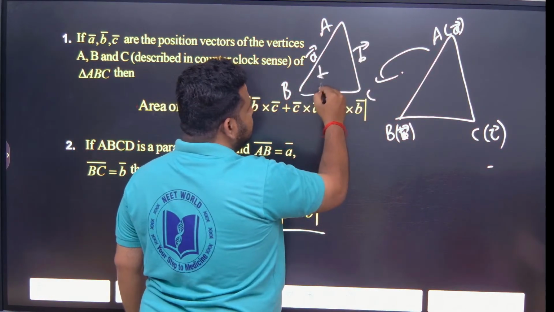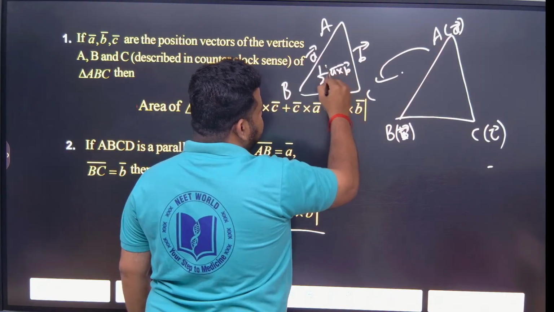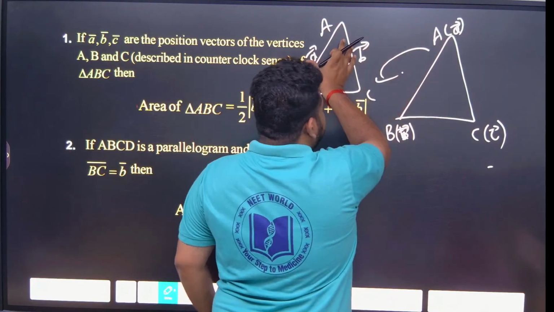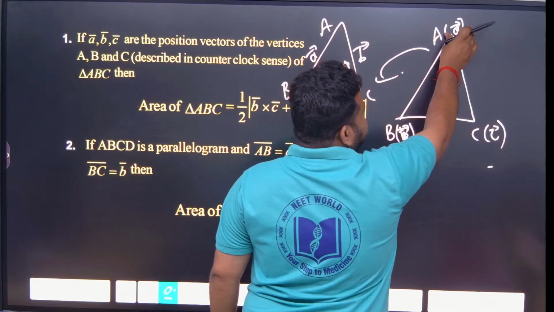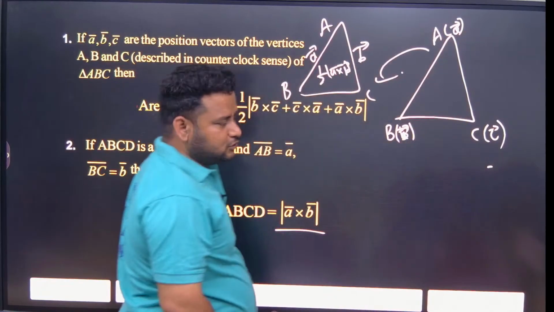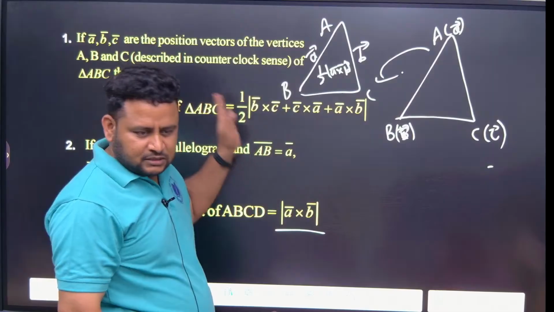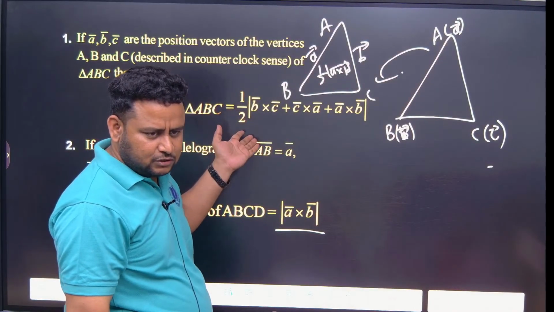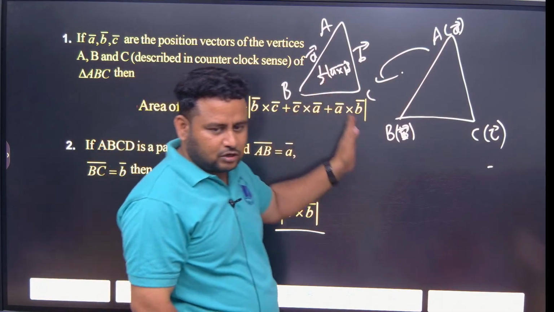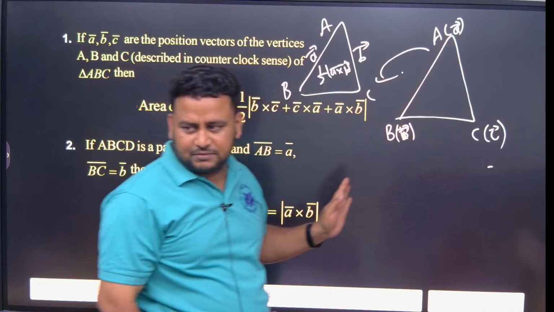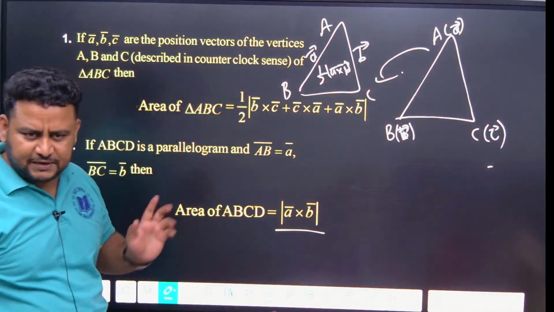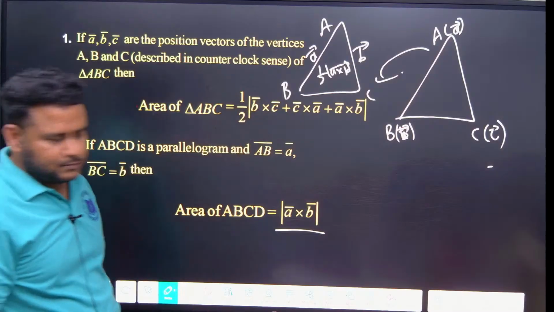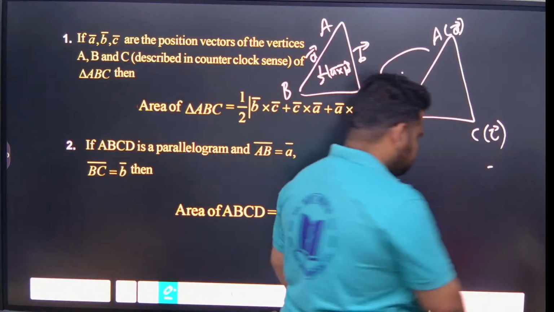Half into A cross B we can find out for this one. But here it is different. They have not given this value. They have given the free vectors, that is position vectors A, B, C. That time what should you do? This is the formula. Same formula, this simple: half into the magnitude of A cross B, B cross C, C cross A. You have to remember this. Clear? Depending on the question, you have to apply the formula. Okay, can we proceed further?